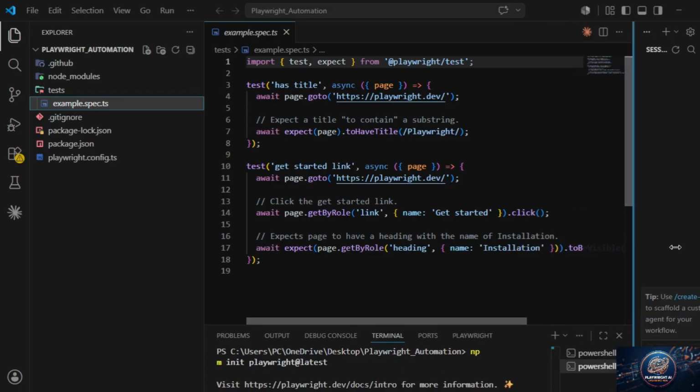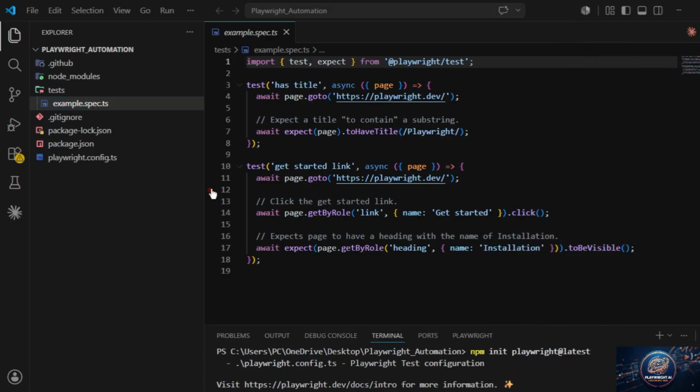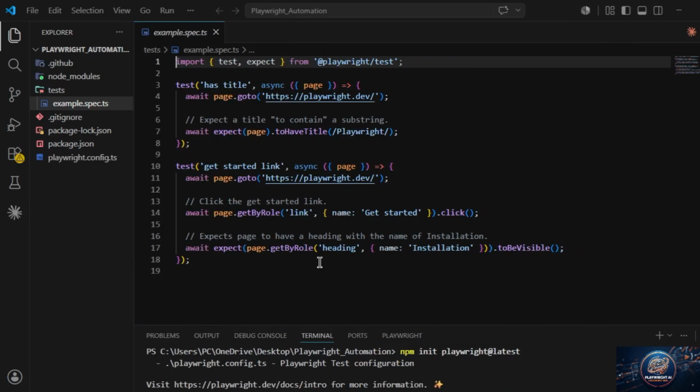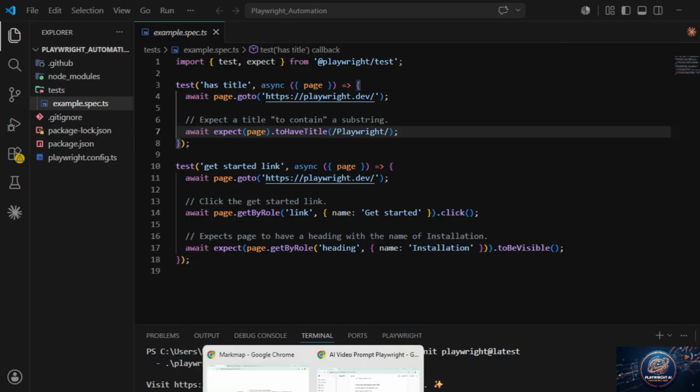Okay, so just scroll down this, and you can also drag from here. So yeah, this script is given by Playwright. So let's see what's the meaning of this one. Let me show you one by one. So yeah, we got this kind of project structure, right?